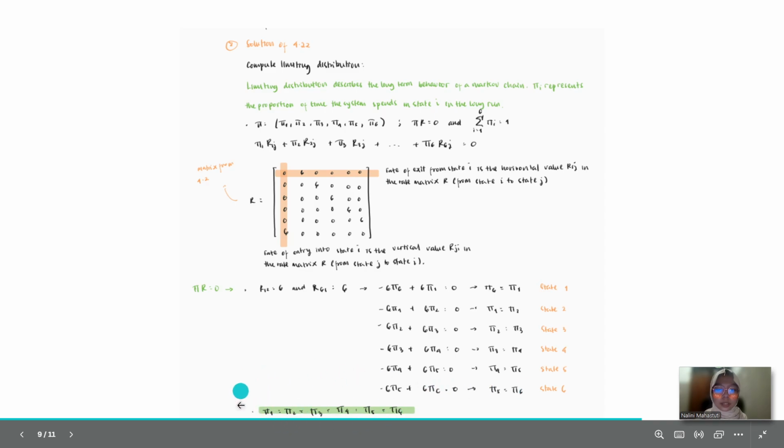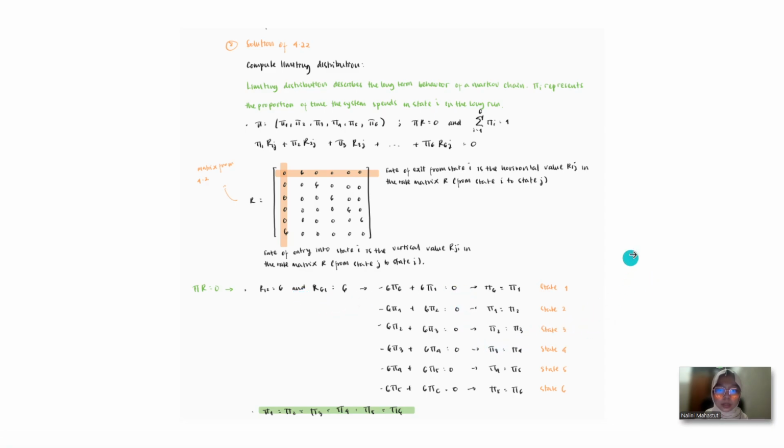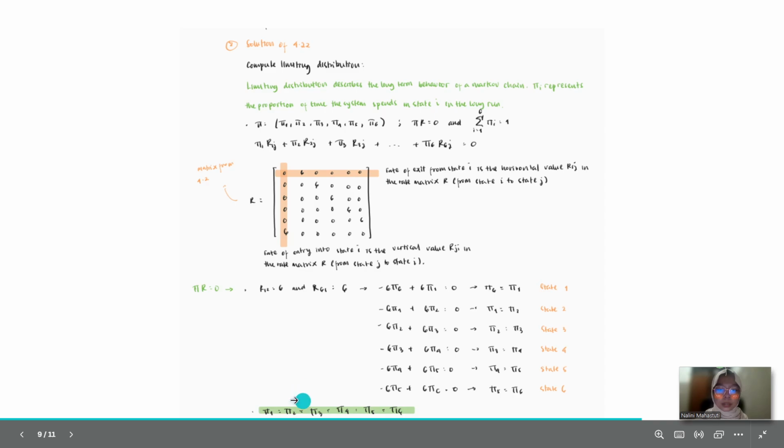This is the final equation that we would use in the next step, and we got this equation from these characteristics of the limiting distribution of a CTMC. So P1 equals P2, until it equals P6.